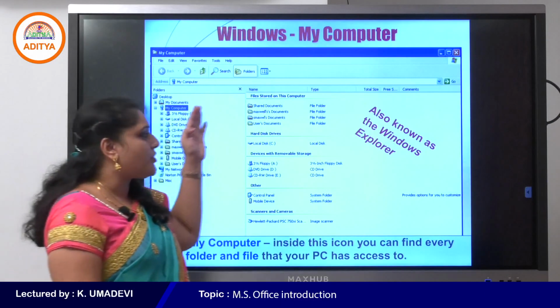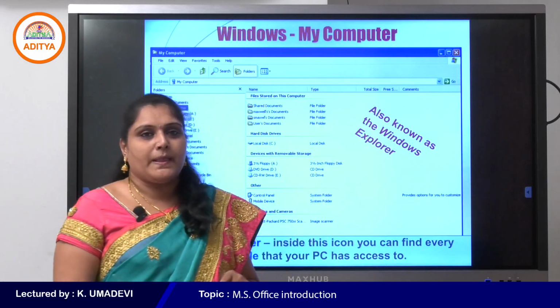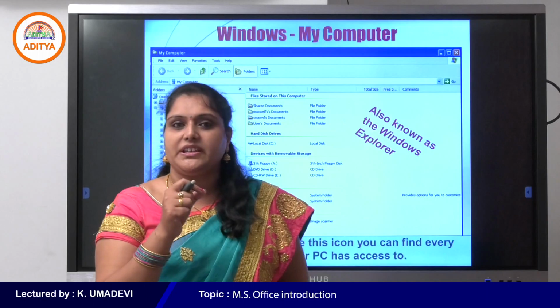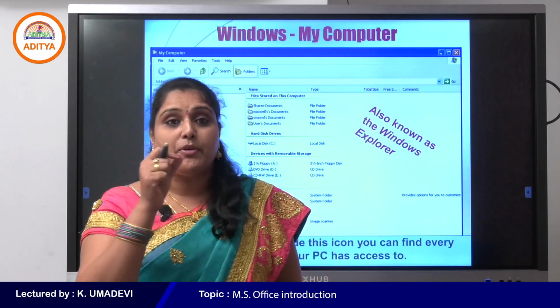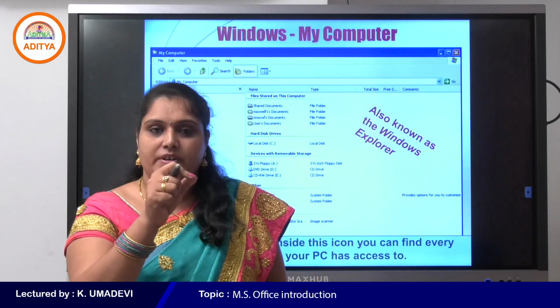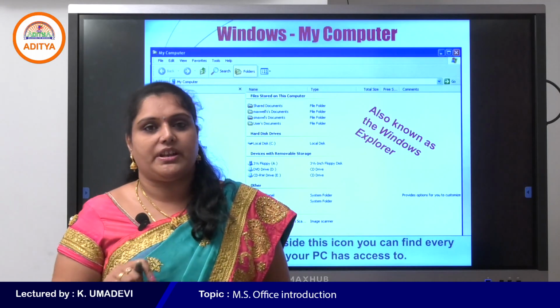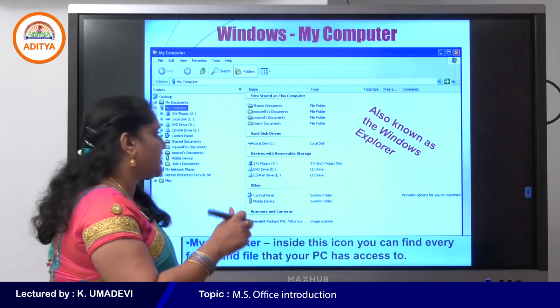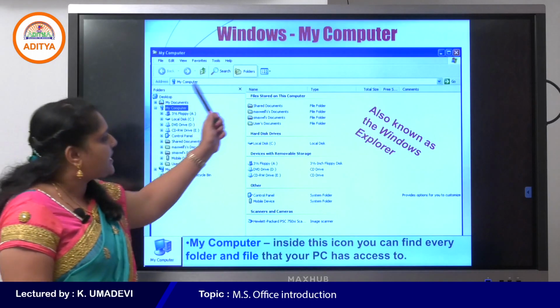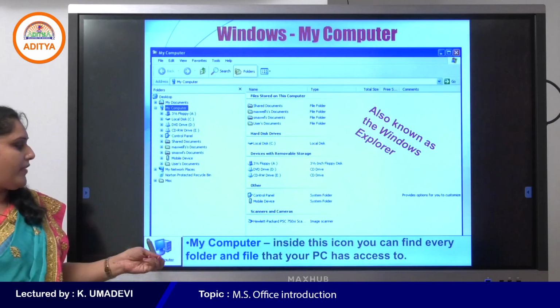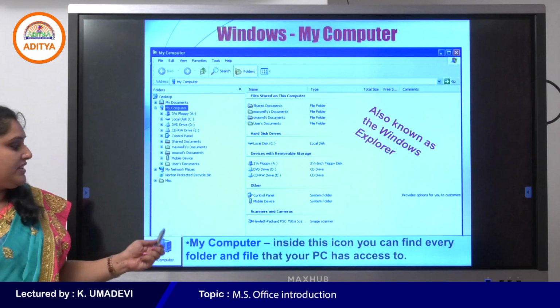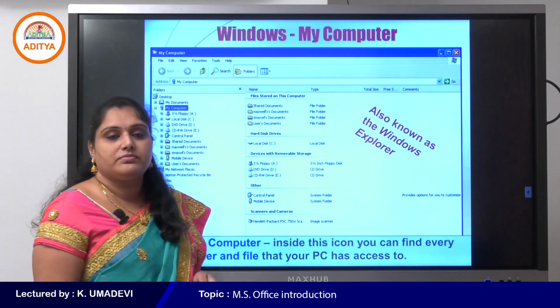This is also called Windows Explorer, because My Computer or This PC gives you an overview of the different types of drives present in your computer. Inside this icon you can find every file and folder that your PC has access to.